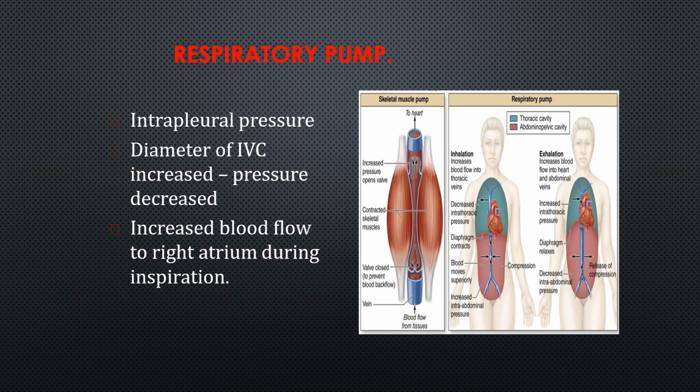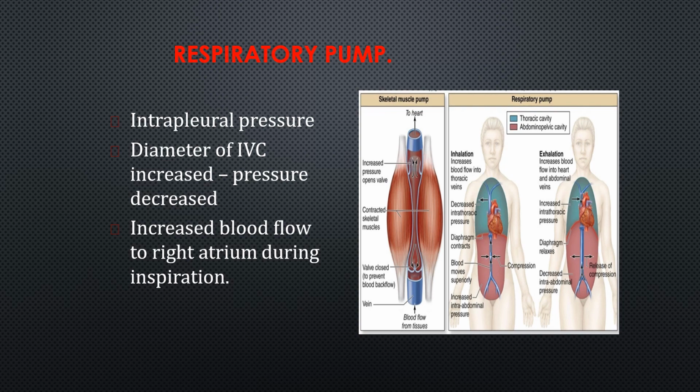So this increase in diameter of the larger veins, and also the descent of the diaphragm, increases the intra-abdominal pressure to squeeze the blood out of the abdomen. One is the increased diameter of the larger veins because of decreased pressure, and the other is the descent of the diaphragm, which causes increased intra-abdominal pressure to squeeze the blood out of the abdomen.